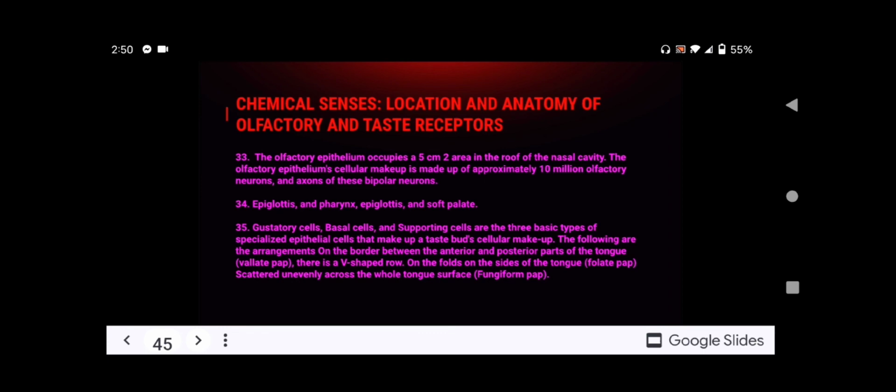Number 35: gustatory cells, basal cells, and supporting cells are the 3 basic types of specialized epithelial cells that make up the taste bud. As for arrangement, the circumvallate papillae are on the border between the anterior and posterior parts of the tongue. The foliate are on the folds on the side of the tongue, and the fungiform are scattered unevenly across the whole tongue surface.